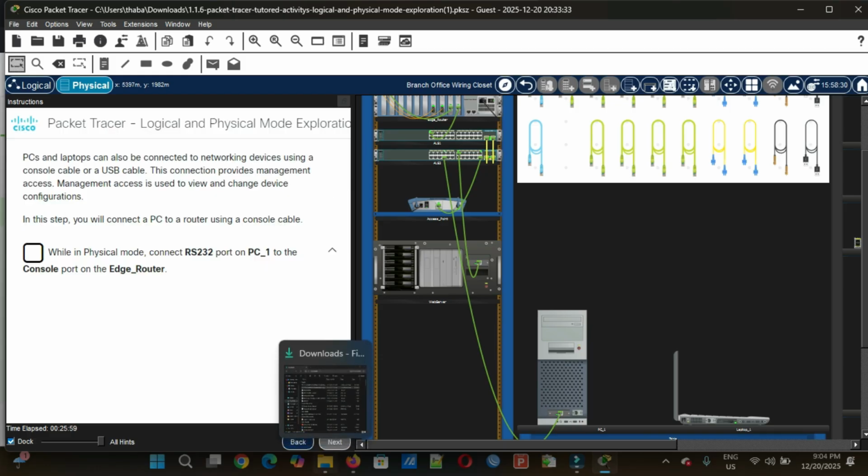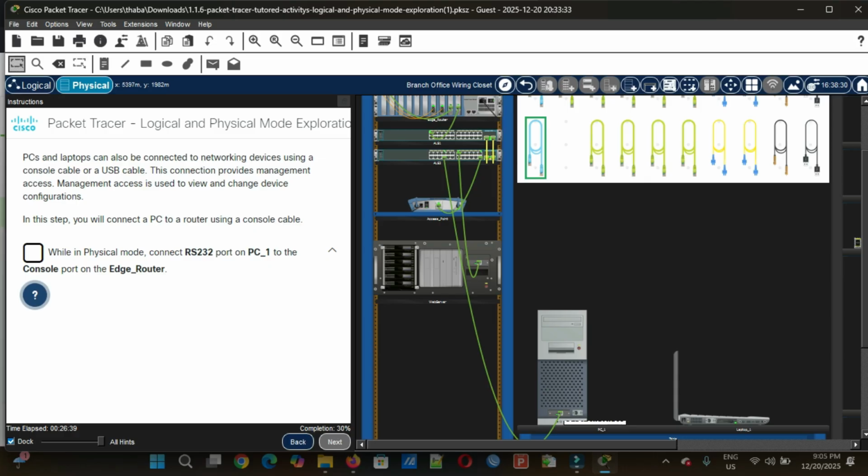PCs and laptops can also be connected to network devices using a console cable or a USB cable. This connection provides management access. Management access is used to view and change device configuration. In this step, you will connect a PC to a router using a console cable on PC 1 to the console port on the edge router. There's our edge router, my RS-232, to the console port.